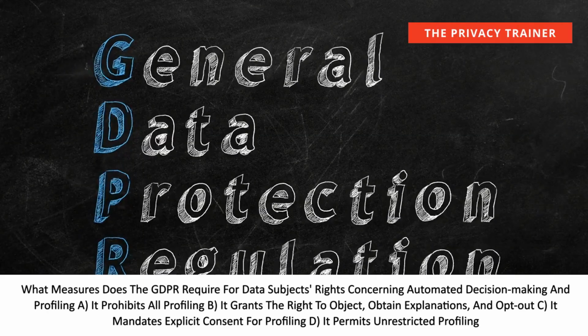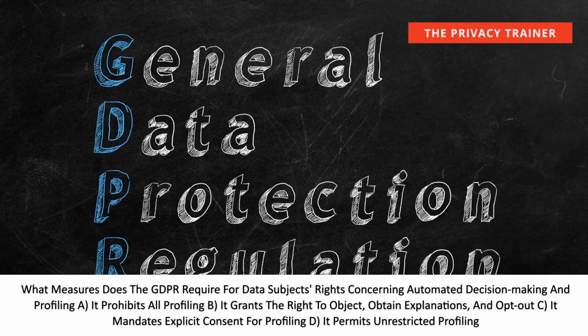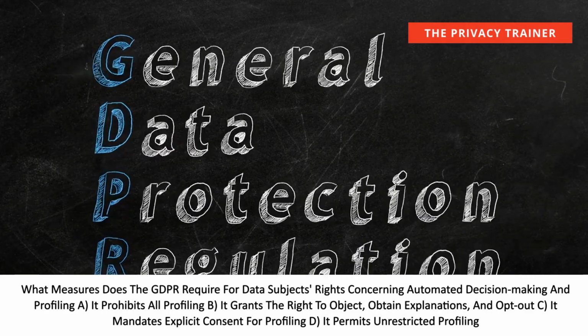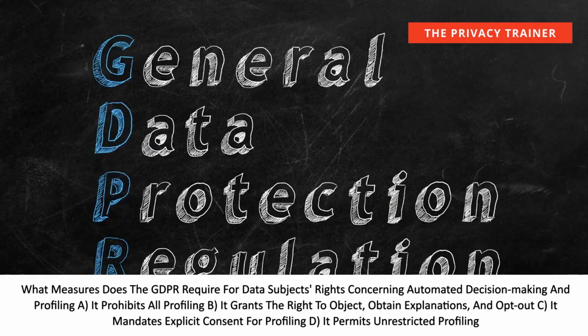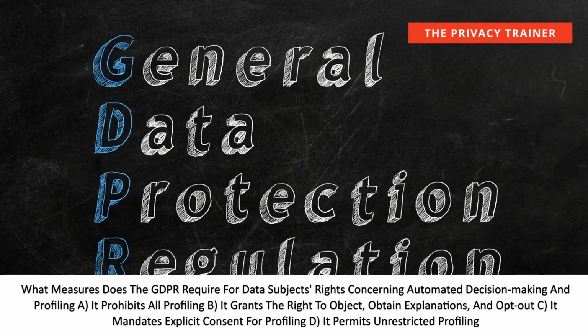What measures does the GDPR require for data subjects' rights concerning automated decision-making and profiling? A. It prohibits all profiling. B. It grants the right to object, obtain explanations, and opt out. C. It mandates explicit consent for profiling. D. It permits unrestricted profiling.